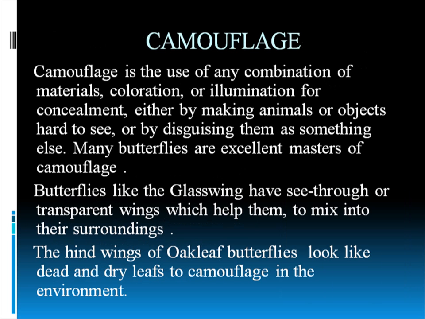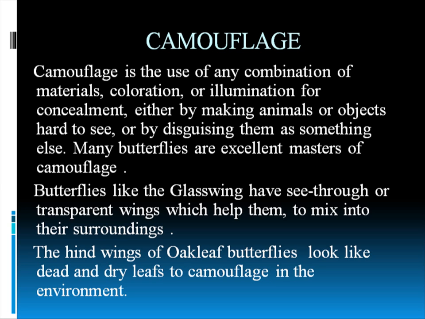Now let's come to camouflage. I have mentioned earlier that camouflage is a very good way to hide themselves and protect them from predators. So butterflies like the glasswings have see-through or transparent wings that help them to mix into their surroundings. Glasswings don't have hair on some parts of their wings, which helps them to be transparent. It's not like the body is transparent. The only thing that is transparent is some parts of the wings.